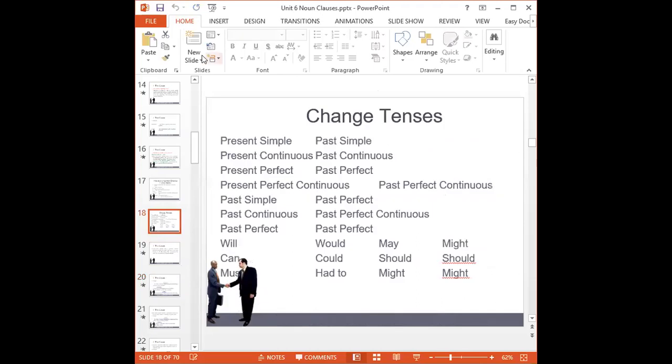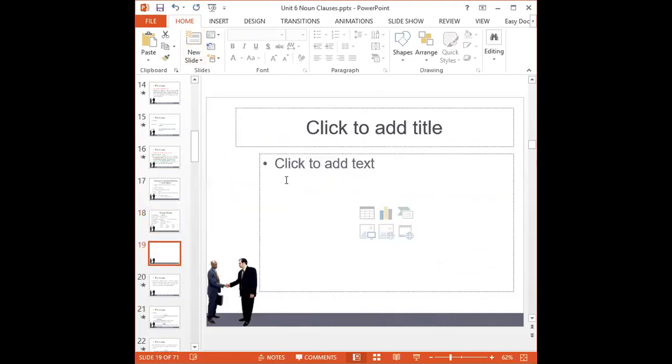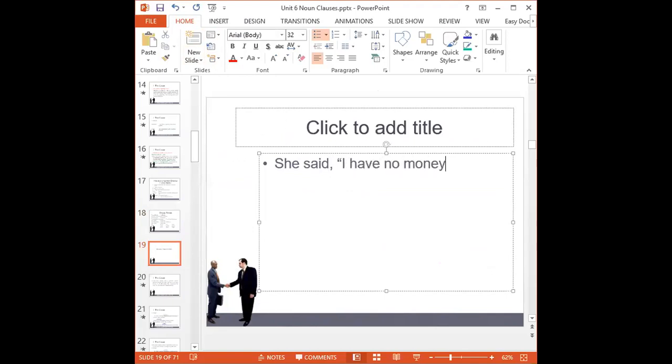Okay, now example, everybody. If I just say, she said, I have no money. Can anyone change this sentence? Can you change it to indirect speech, everybody? Change to reported speech.